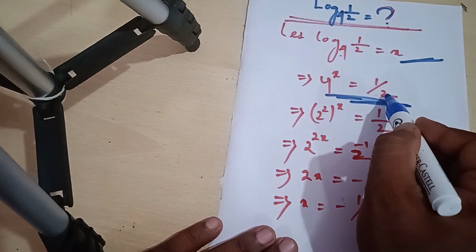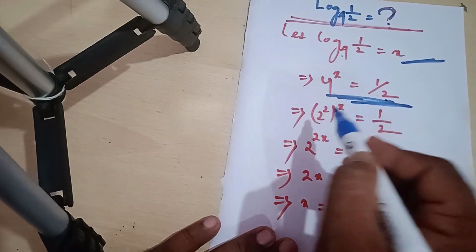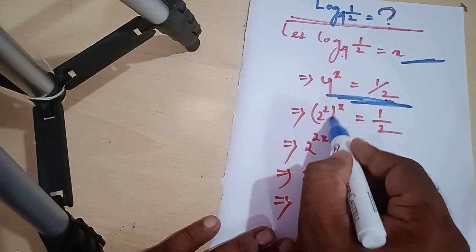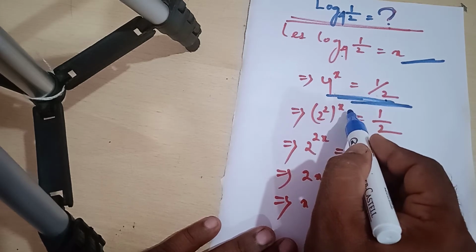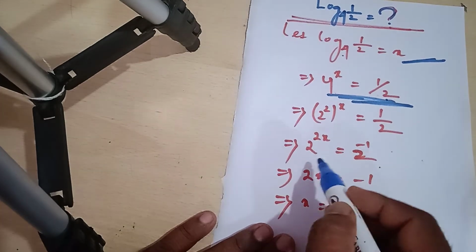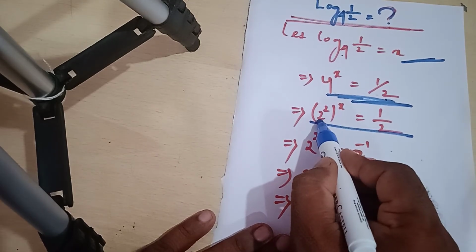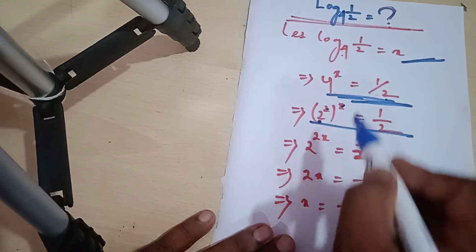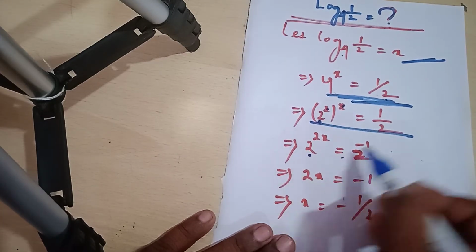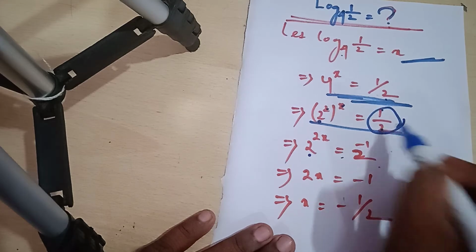Here you have 2, but here it is 4. So (2 to the power 2) whole bracket to the power x is equal to 1 by 2. Is that clear? Again, 2 is the base here, 2 into x, 2x, so 2 to the power 2x is equal to 2 to the power minus 1. Your base is now the same. So 2x is equal to minus 1. X is equal to minus 1 by 2. This is the answer, my dear students.